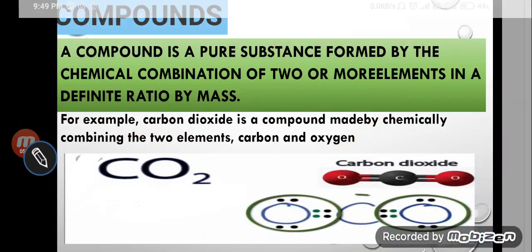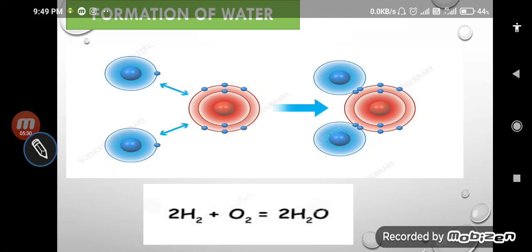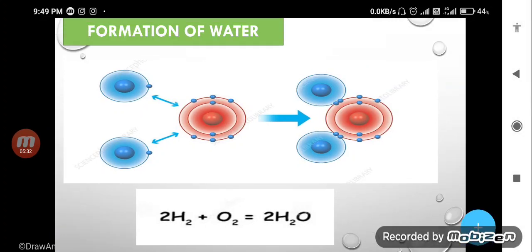Now, next example, here you can see the formation of water. What is the formula of water? The formula of water is H2O. It can be said molecule, it can be said compound. Why can it be said compound?